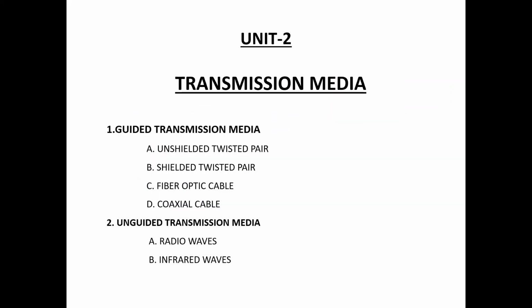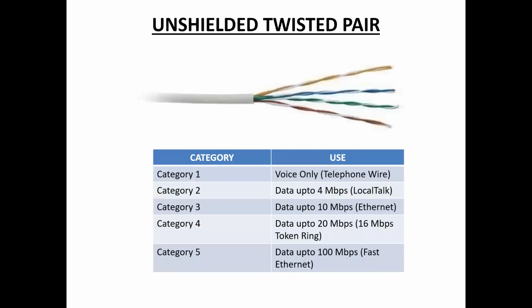Now we discuss guided transmission media. Different types of guided transmission media are unshielded twisted pair, shielded twisted pair, fiber optic cable, and coaxial cable. Now we discuss each one. Guided transmission media means we send the data from sender to receiver through cables. Unguided transmission media means we send the data from source to destination through the air. The first type of guided transmission media is unshielded twisted pair.